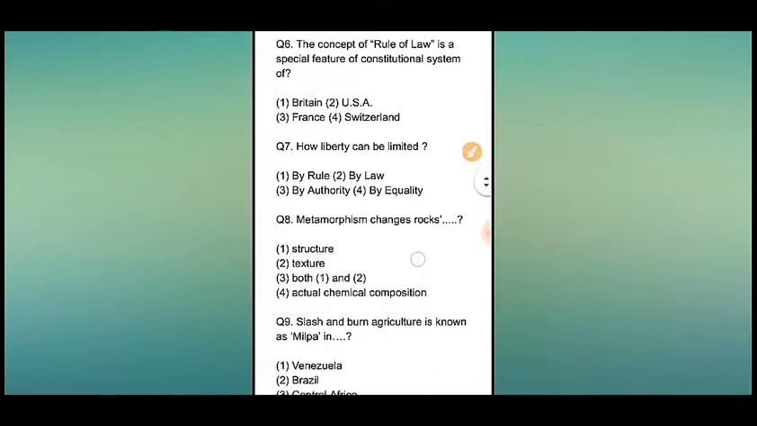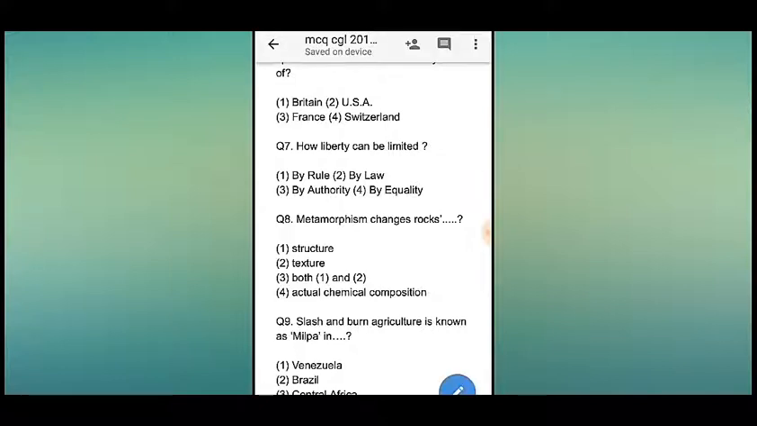Now question number 7. How liberty can be limited? 4 options. By rule. Second, by law. Third, by authority. And fourth, by equality. So the answer will be number 2, that means by law. By law, liberty can be limited.